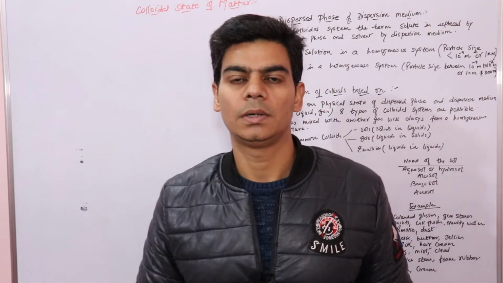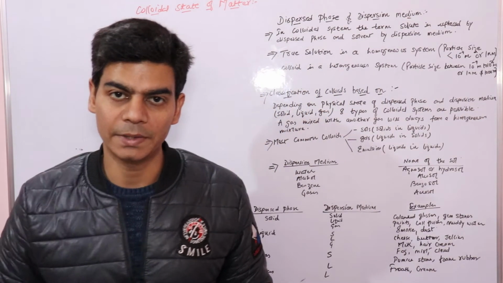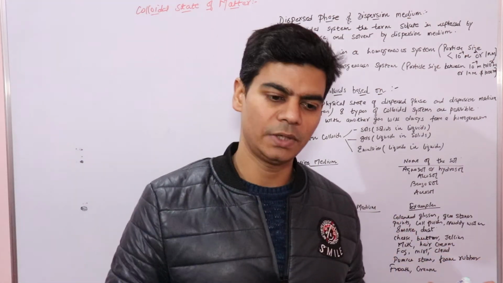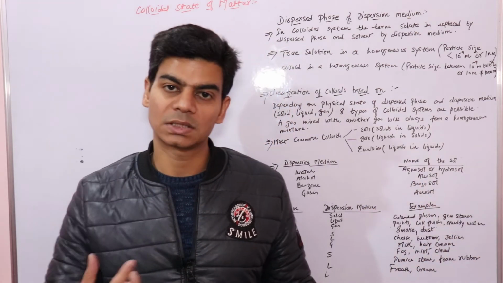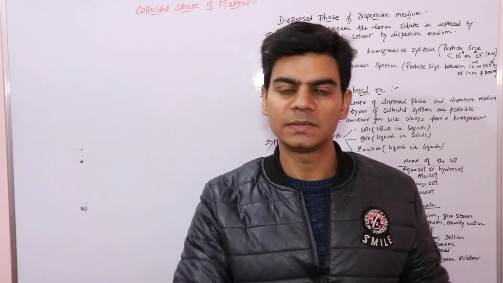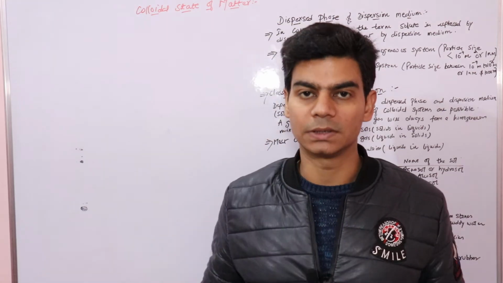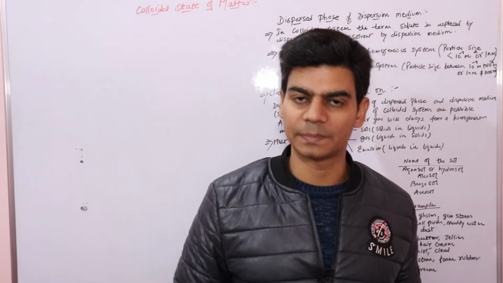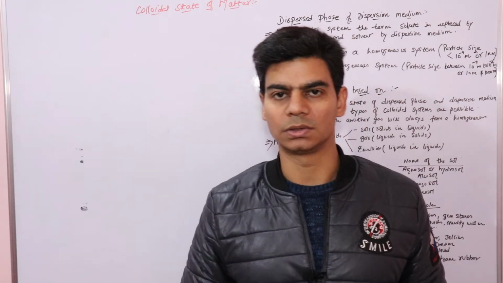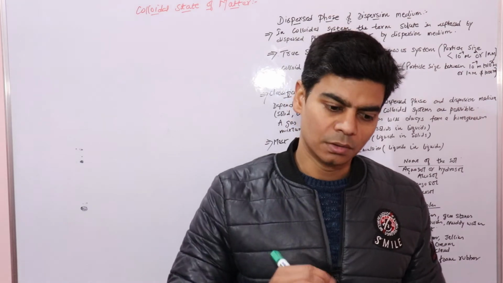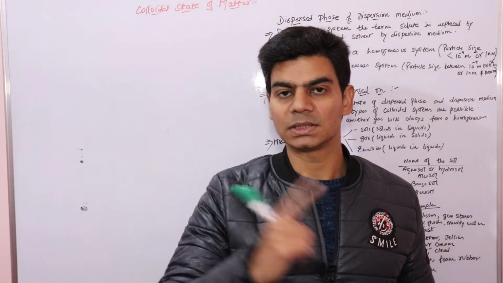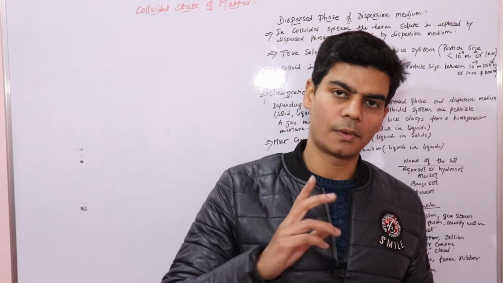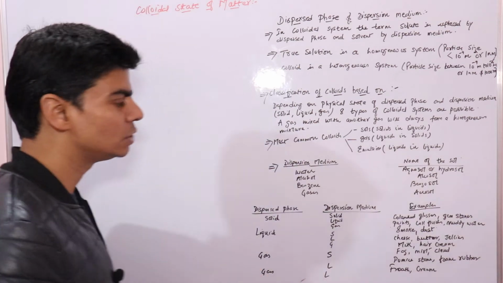Now we will talk about colloidal solutions, or colloids, which we also call sols. Before this video lecture, we understood that the size of colloidal particles is between that of true solutions and suspensions. It is less than suspensions and more than true solutions, between 10 to the power of minus 9 meter and 10 to the power of minus 6 meter, or between 1 nanometer and 1000 nanometer.